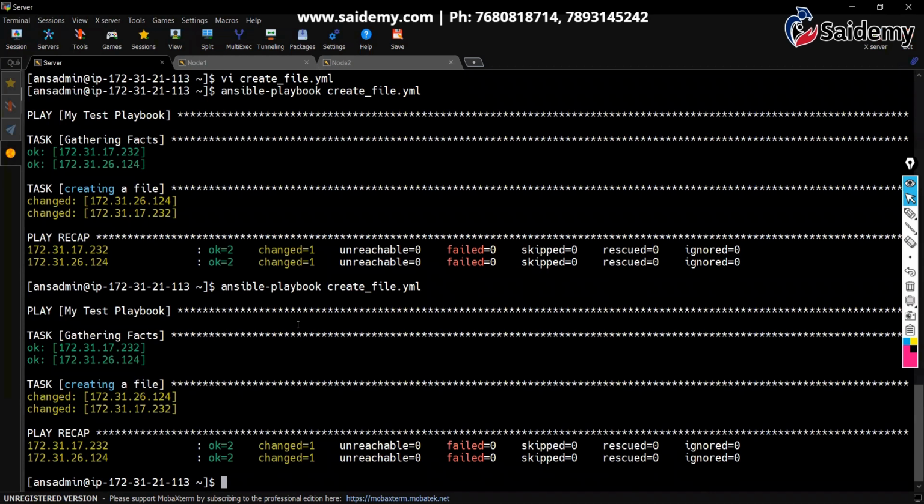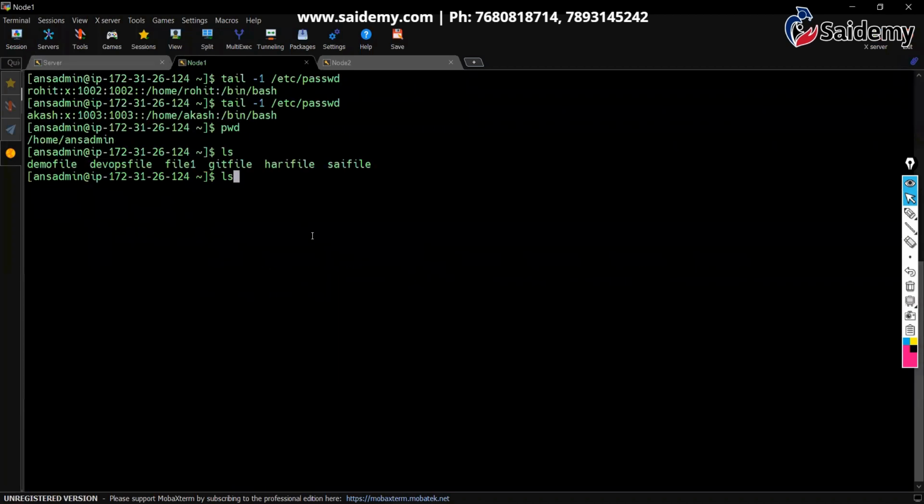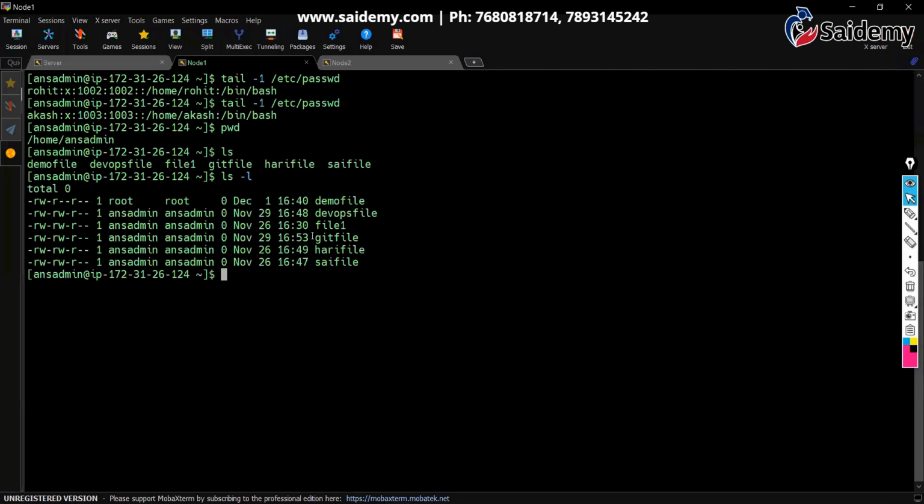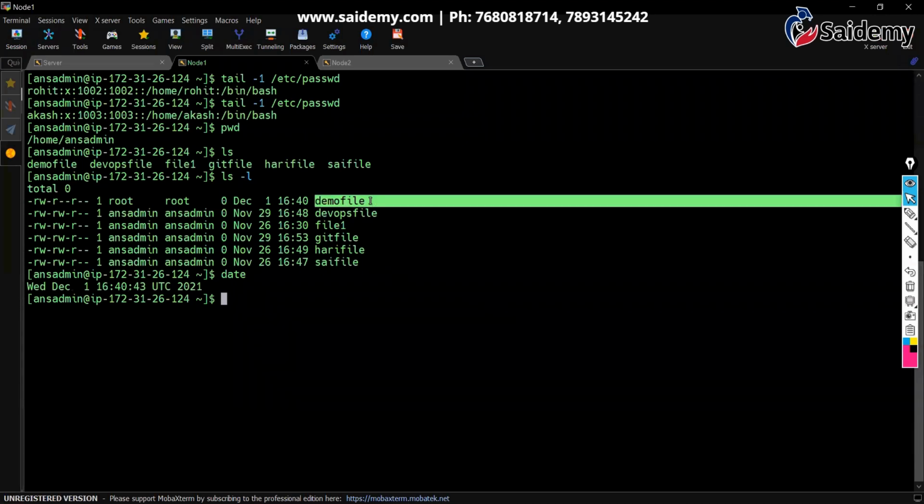Oh yeah, there is one exception. Idempotency will not work for files. For directories I'm not sure, but for files it won't work. Every time it will re-modify. So if you do ls -l and check the date, the demofile shows 1640.